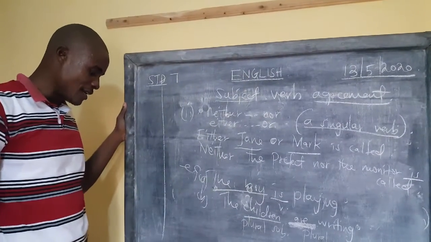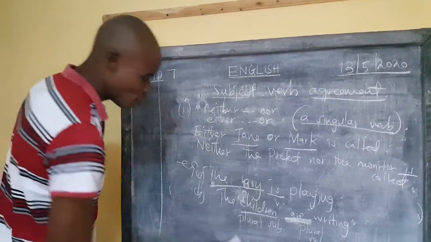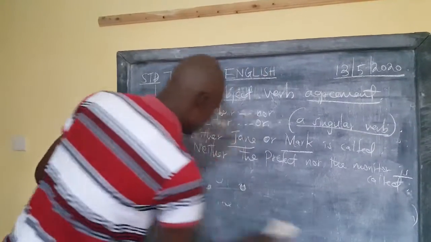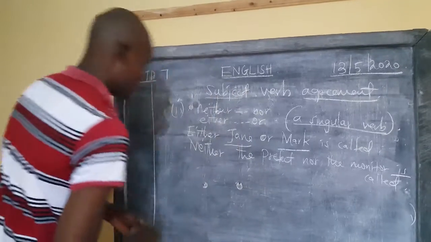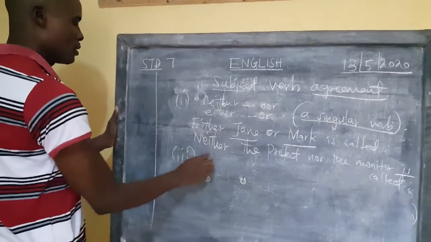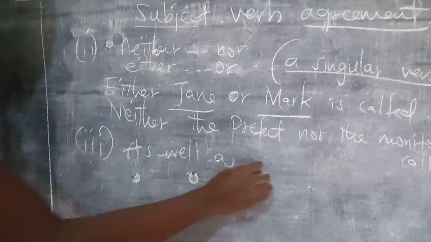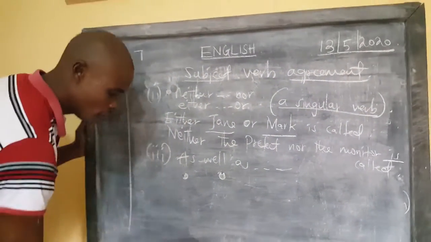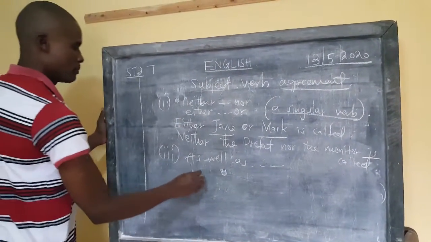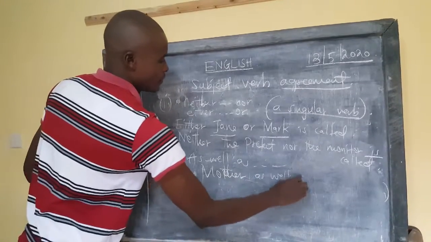Learner, I hope you are getting what you are learning. Our third category becomes the use of as well as. The use of as well as, as far as subject verb is concerned. Use of as well as, Roman 3. As well as. In this category, I'm going to give one example. Mother as well as father is coming home.